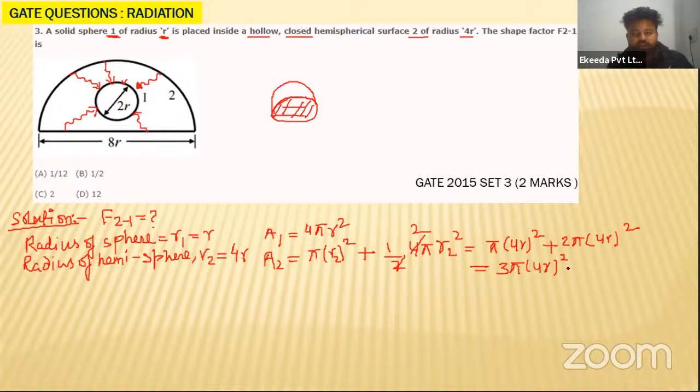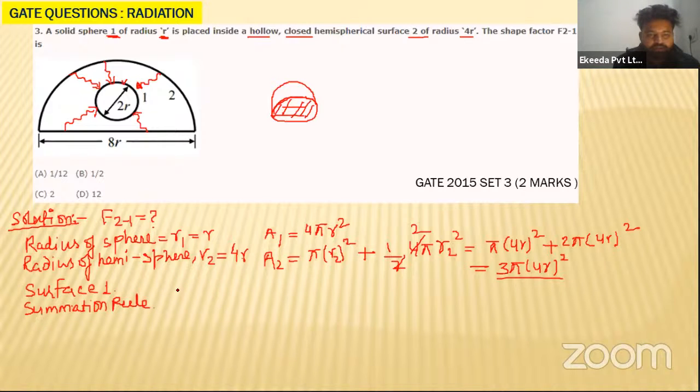Okay. Now let us see this question. Here the area A2 will become this much. I'm taking it slowly. Let us do it fast. Now what will be the shape factor related to this? If I consider surface 1, if I will use the summation rule, my dear students.